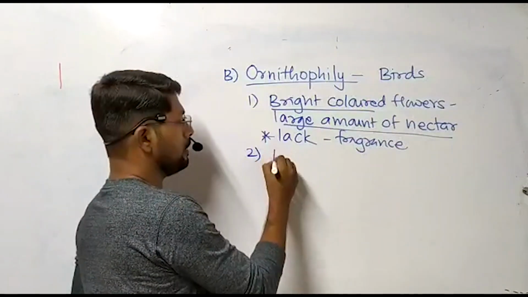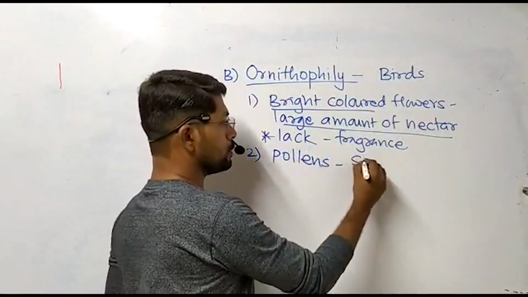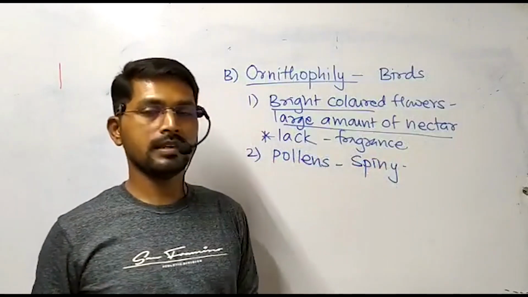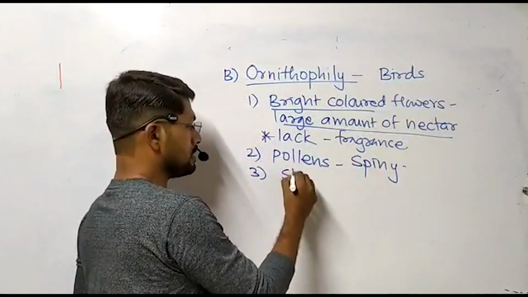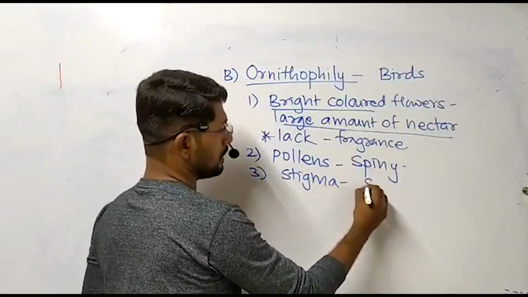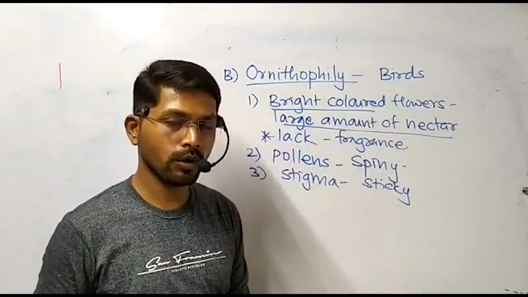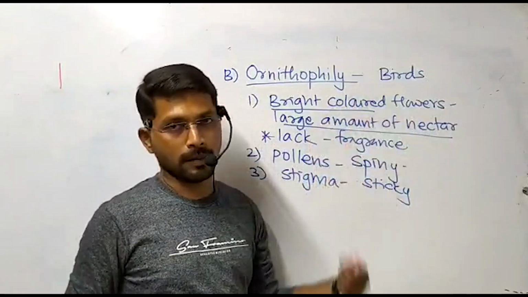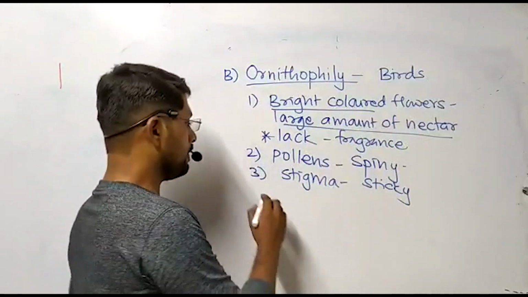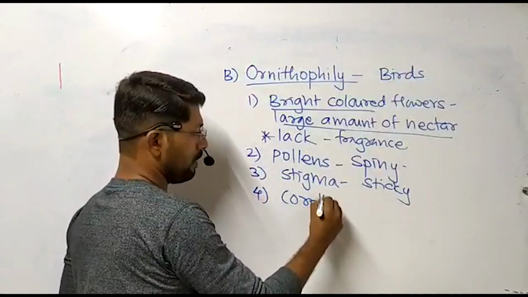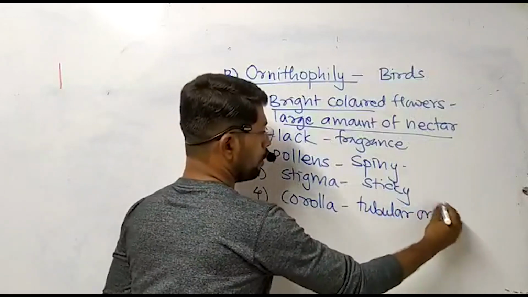Second important thing is, the pollens which are produced by such plants are in large amount, and they are also spiny. This spiny nature of pollen is helpful to attach to the body or the beak of the visitor. Thirdly, the stigma of such plants is sticky, so that the pollens can be easily picked up from the body of bird on the stigma. One very important and peculiar characteristic feature of ornithophilous flower is their corolla, or the flower structure, is very important. They are generally tubular or funnel shaped.